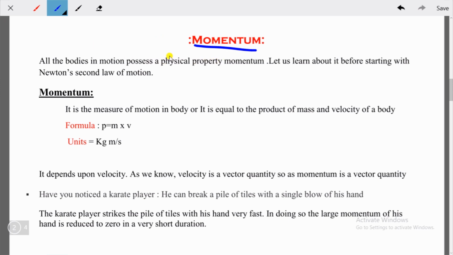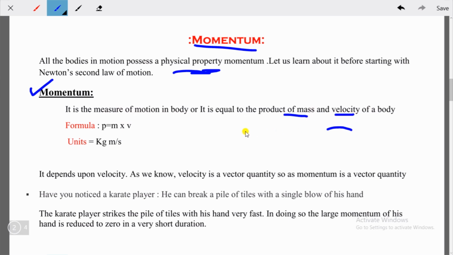From this statement you can understand momentum is a physical property, like temperature, pressure, or any other physical property. So what is momentum then? It is the measure of motion in a body, or it is equal to the product of mass and velocity of a body. In simple words, it is the measure of motion in a body. It is the product of mass and velocity.